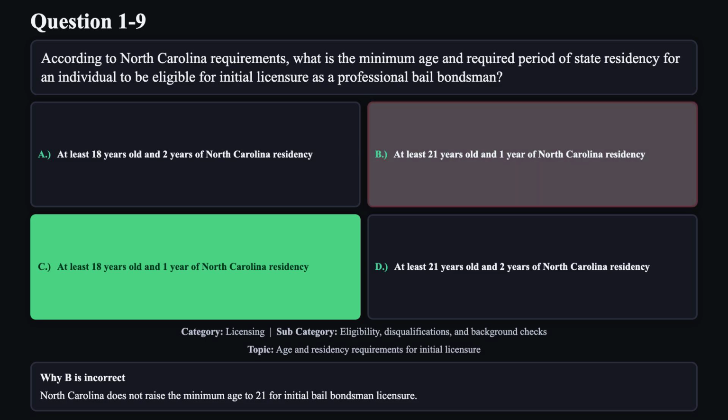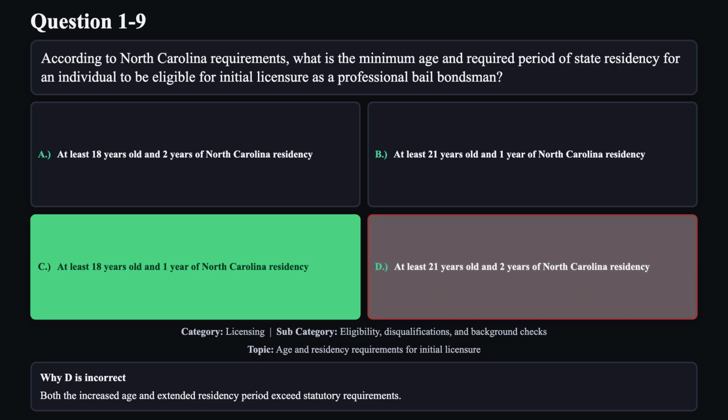Reason B is not correct. North Carolina does not raise the minimum age to 21 for initial bail bondsman licensure. Reason D is not correct. Both the increased age and extended residency period exceed statutory requirements.